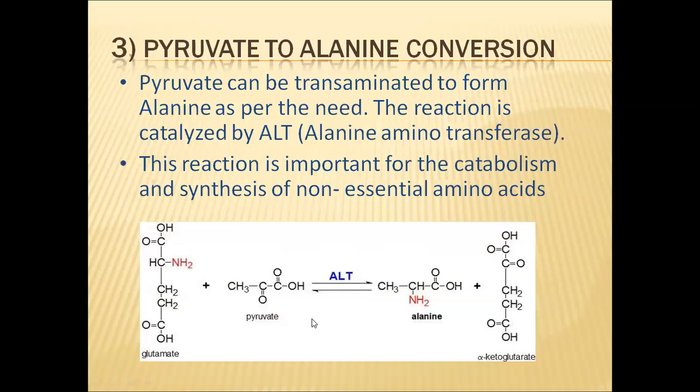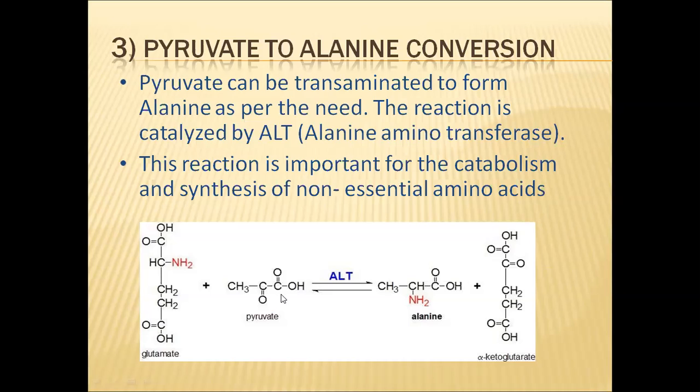So next, pyruvic acid to alanine conversion. Alanine is one type of amino acid. If this amino acid is required by the cells, pyruvic acid may be directly converted to alanine. This conversion requires the presence of glutamate. So pyruvic acid will react with glutamic acid or glutamate. This reaction will be catalyzed by the ALT enzyme. ALT is short for alanine aminotransferase enzyme. One amino group will be transferred from glutamate to pyruvic acid.